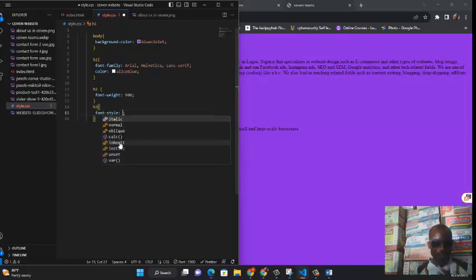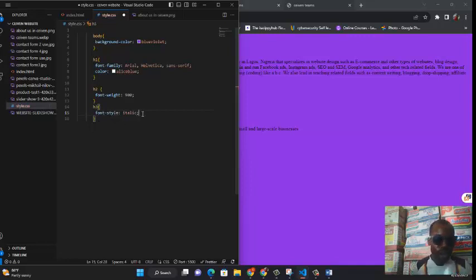In font style, you have italics, normal, oblique, calc, inherit, initial, unset, and the rest of them. If you want normal, you use normal. But we want it italicized, so we use italics. Simply click italics, okay? And Ctrl S to save.